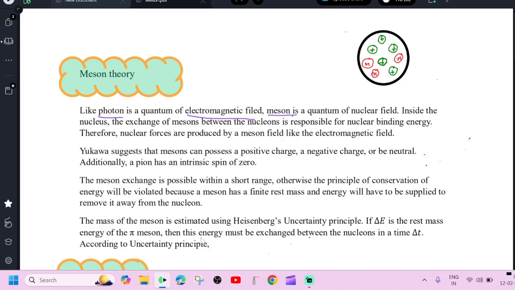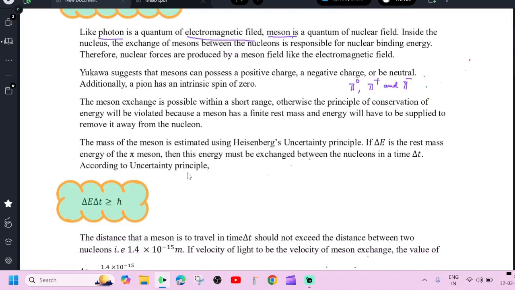According to Yukawa, mesons can possess a positive charge, a negative charge, or be neutral. If you consider the pi mesons, they may exist in pi 0, pi plus, and pi minus. Furthermore, their spin value is 0.